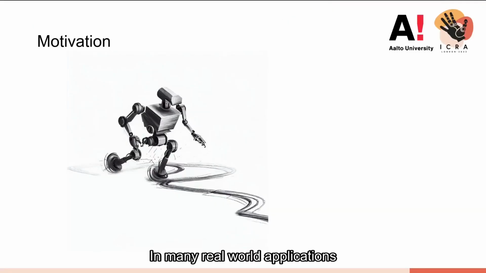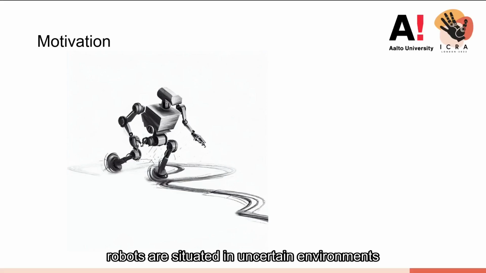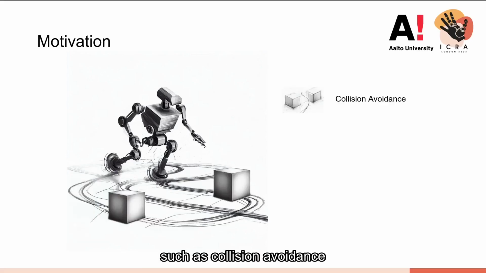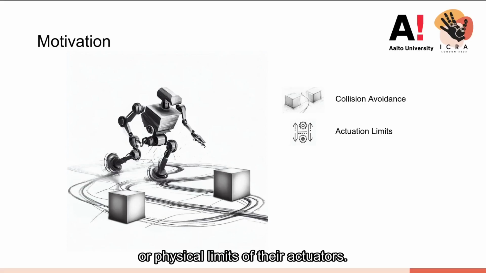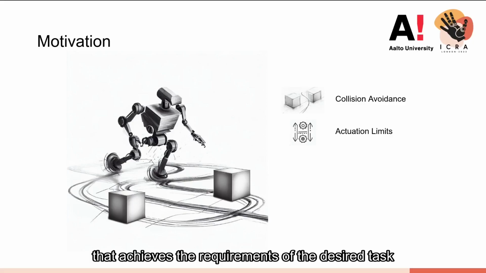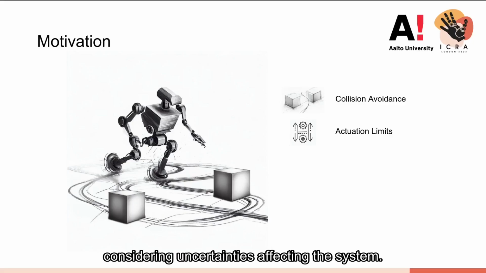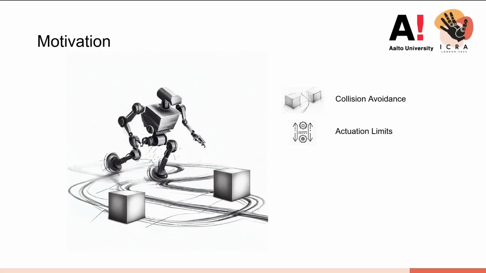In many real-world applications, robots are situated in uncertain environments with stochastic dynamics, where they are required to satisfy particular safety constraints, such as collision avoidance, or physical limits of their actuators. Within this context, safety can be defined as the feasibility and stability of a control policy that achieves the requirements of the desired task while satisfying the safety constraints, considering uncertainties affecting the system.